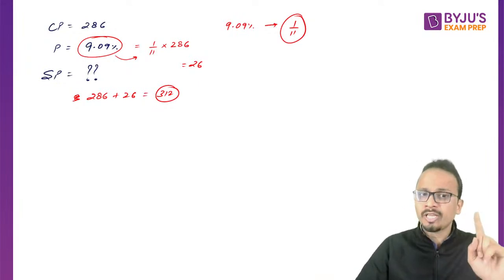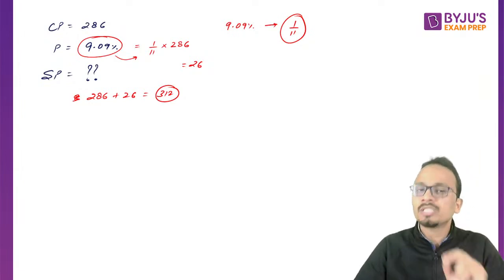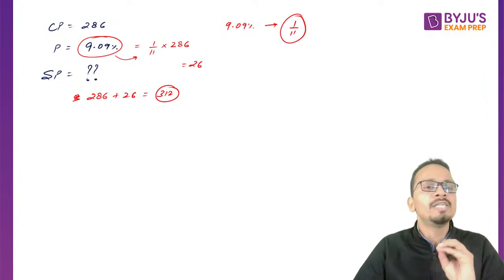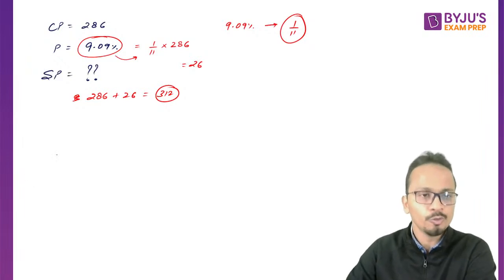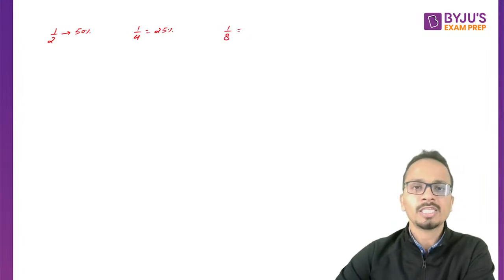So the next thing after the previous calculations that you must focus on is the percentage equivalence of fractions. I'll write some of these values for you, starting with the basic values. 1 upon 2 is 50%, 1 upon 4 is 25%, 1 upon 8 is 12.5%.